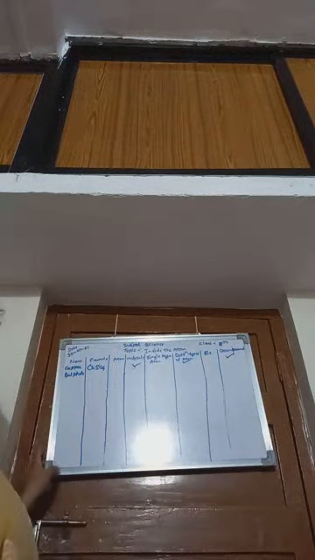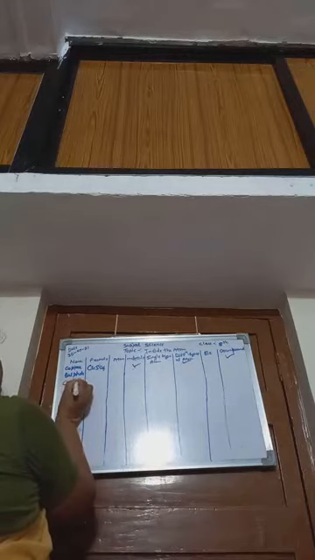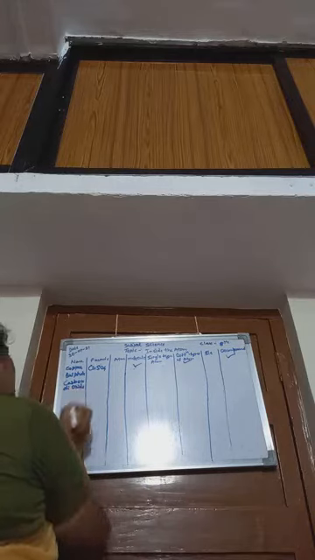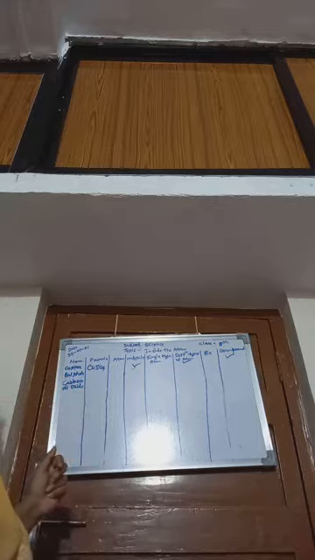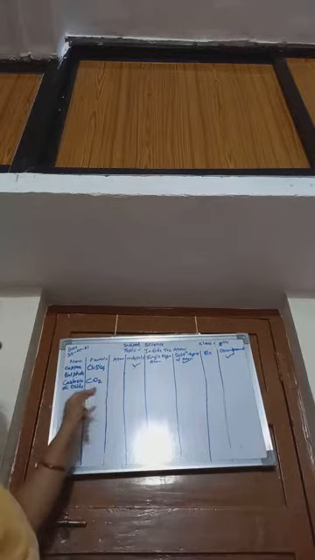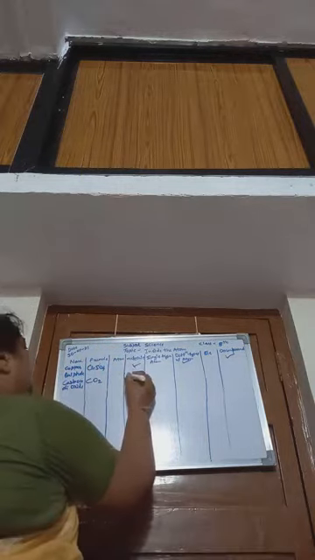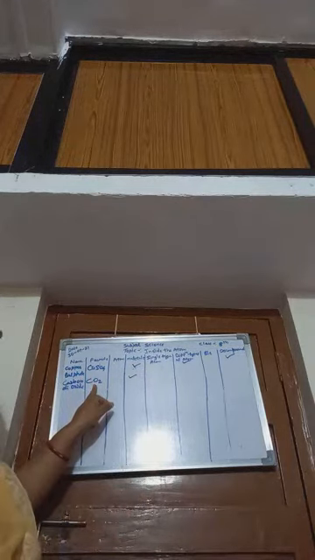Okay, next is carbon dioxide. What is the formula of carbon dioxide? CO2. Then we have to check whether it is atom or molecule. It is molecule. Good. It is molecule, means it consists of more than one atom.